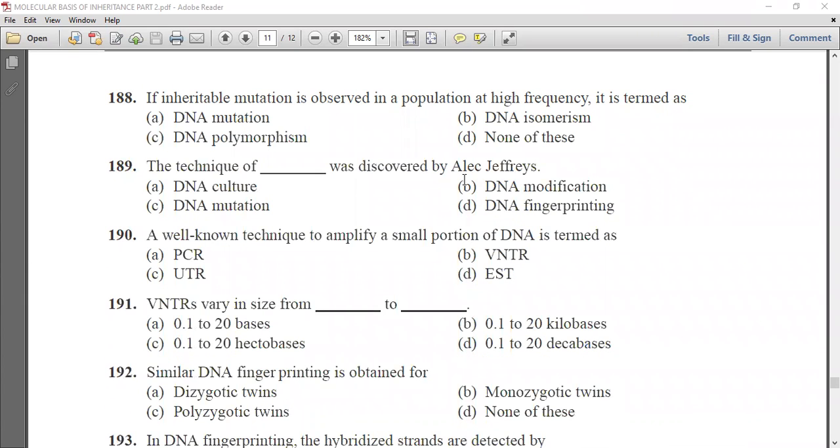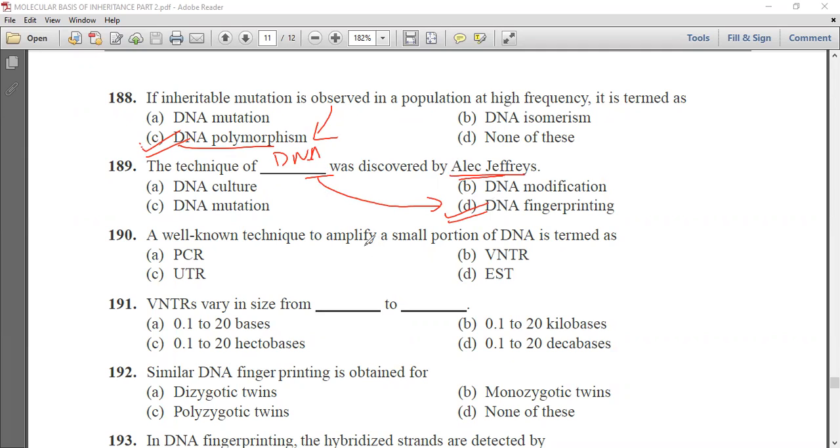Next question is, if inheritable mutation is observed in a population at high frequency, it is termed as DNA mutation, DNA isomerism, DNA polymorphism, or none of these. We know that it refers to DNA polymorphism. The technique of dash was discovered by Alex Jeffrey. We know it is DNA fingerprinting. So DNA fingerprinting was discovered by the scientist Alex Jeffrey.